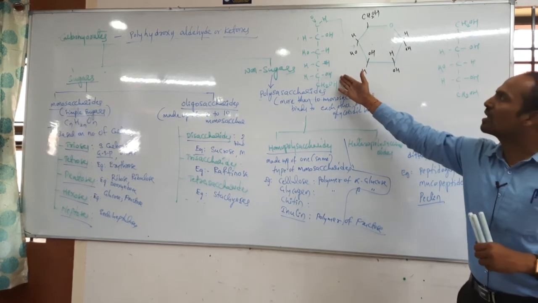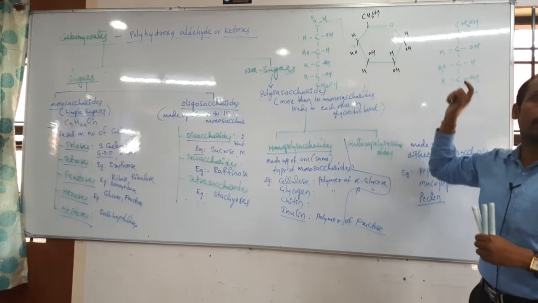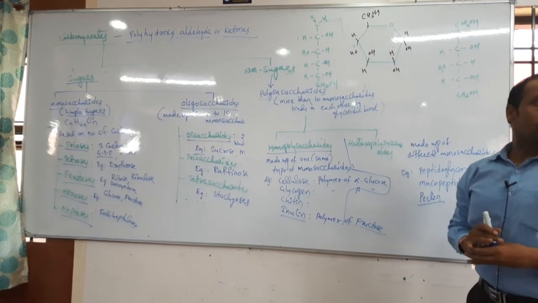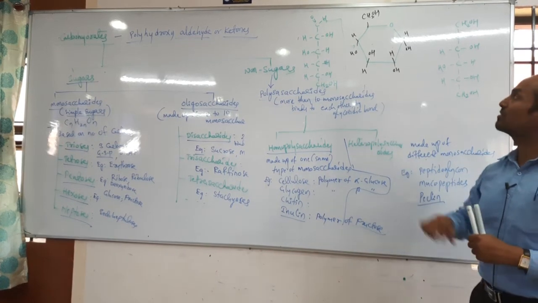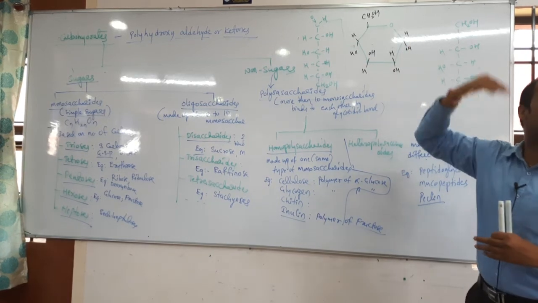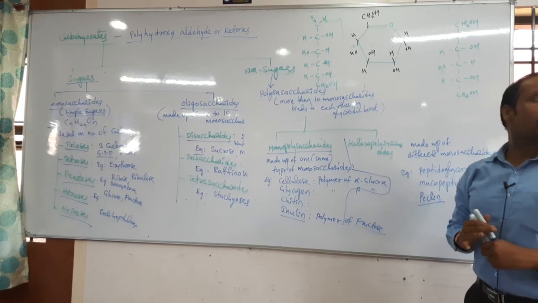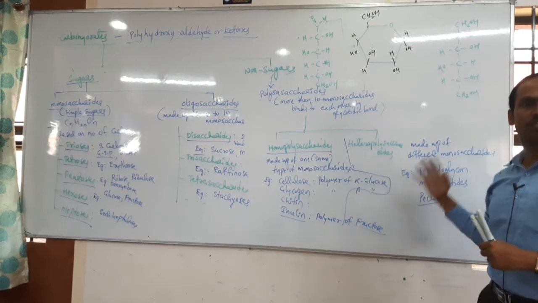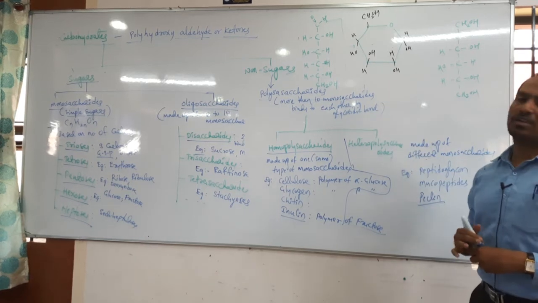So a glucose molecule is present either in linear form or in circular form. In glucose there is alpha glucose and beta glucose. Students, remember: if the OH group is present below, that is alpha. If it is above, it is beta. But which one is the polymer of alpha glucose? Cellulose is a polymer of alpha glucose.